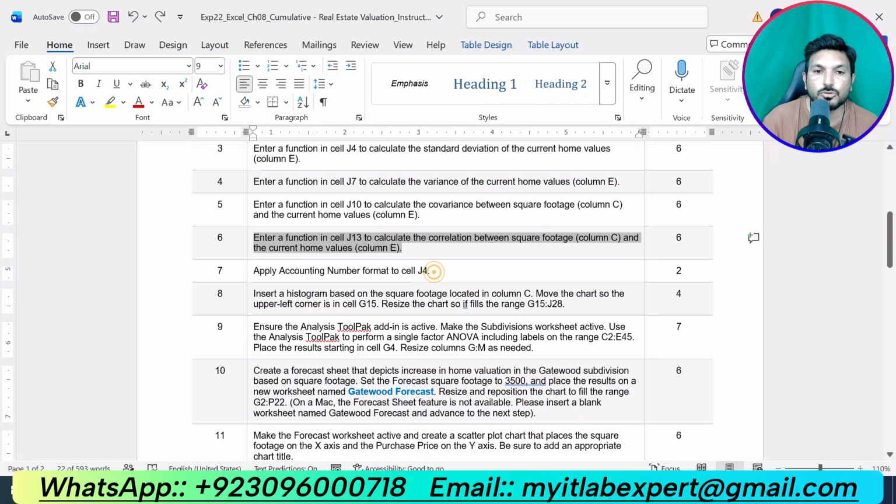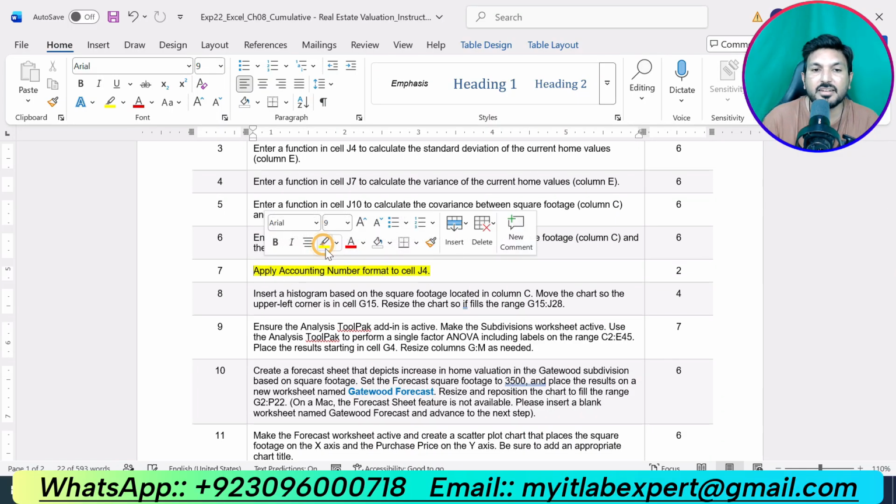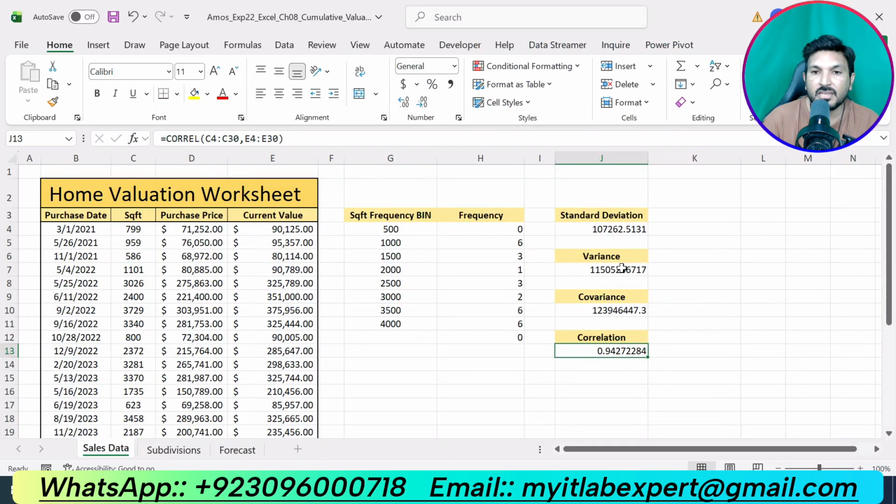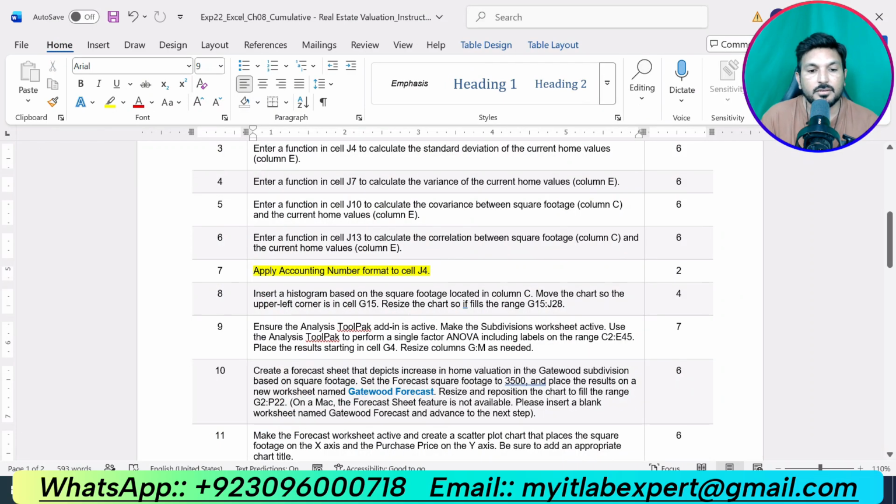Now we are supposed to do the next step, that is step number 7. Apply accounting number format to cell J4. J4 is here and we are supposed to apply accounting number format. So go to the Home tab, in the Number section select Accounting. Okay, now let me do step number 8.